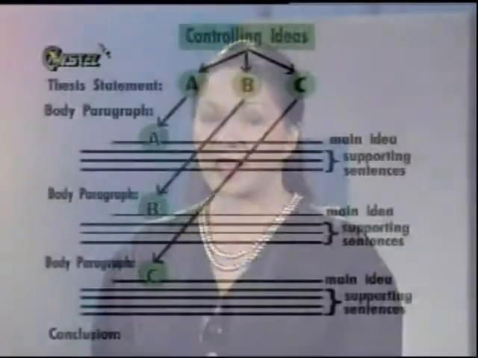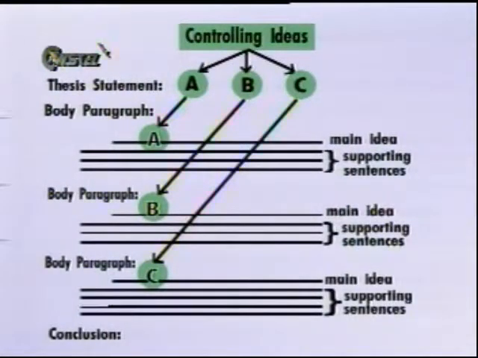Here's another way of showing how that same essay is organized. As you can see in the diagram, the thesis statement contains the controlling ideas. The controlling idea A serves as the main idea of the first body paragraph, followed by supporting sentences.